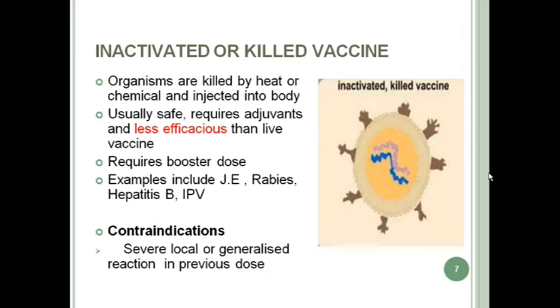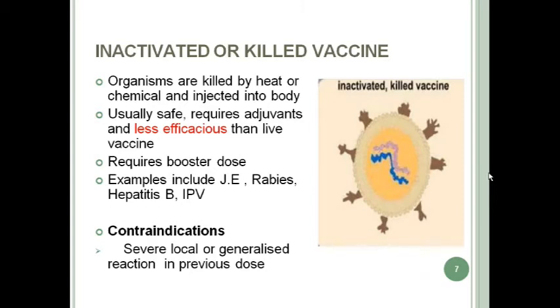Next is inactivated or killed vaccines. In this, organisms are killed by heat or by chemical method and are injected into the body. They are usually safe because they are inactivated and killed. They are not live vaccines. They do not contain live organisms, so they are usually safe.